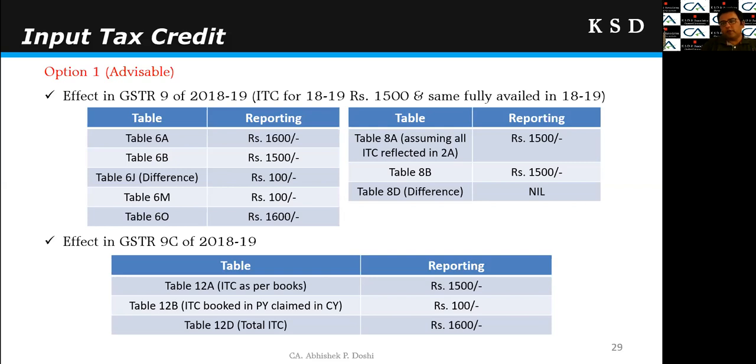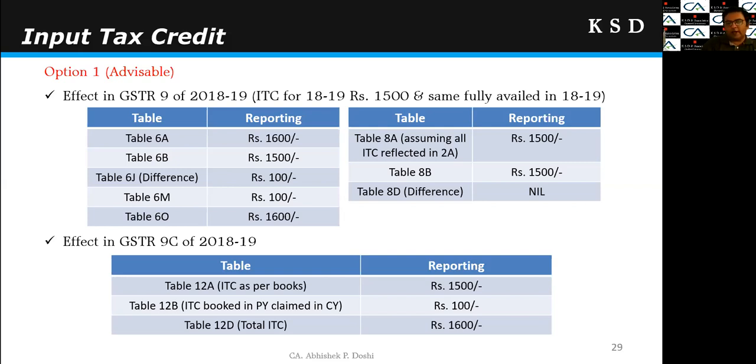Here the advantage would be, now in table 8 comparison, ITC as per GSTR 2A, assuming that all ITC has been reflected in GSTR 2A, will be 1500. In 8B, the figure will go from the 6B. In 6B, I have reported 1500 only, so in 8B also it will come as 1500. So 1500 will be matched with 1500, and there will be no difference in 8B.